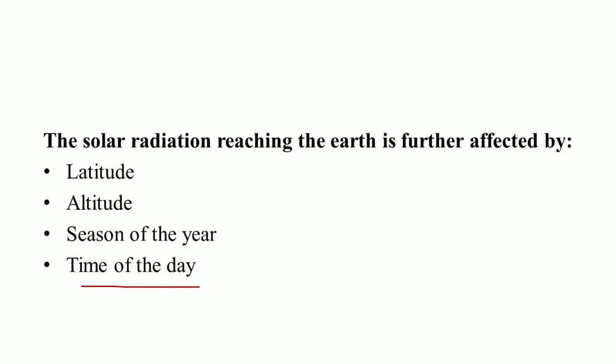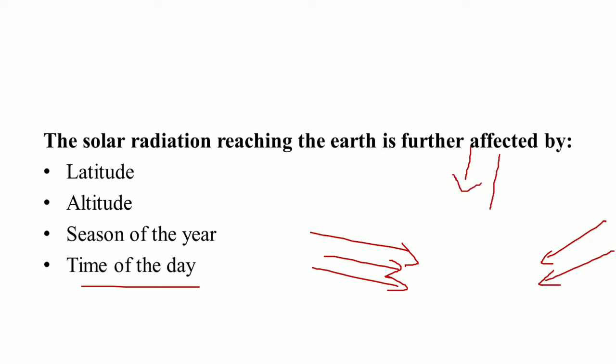And next we have the time of the day. You also might have noted that in the evening and morning time, the solar radiation intensity is lower, because the light received by the Earth is oblique, while during the daytime the solar radiations received by the Earth are direct and overhead. As a result, the intensity of the solar radiation during the daytime is higher as compared to the evening and morning. So, as I already told you, under sunlight, we are going to cover light and temperature.